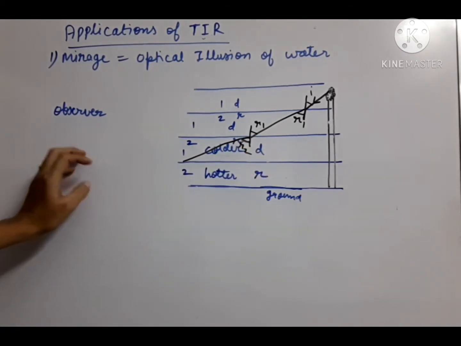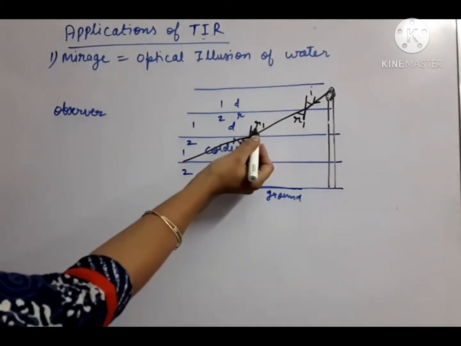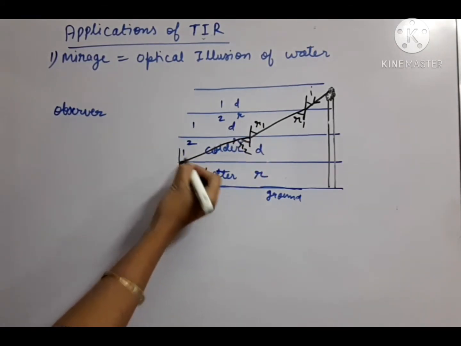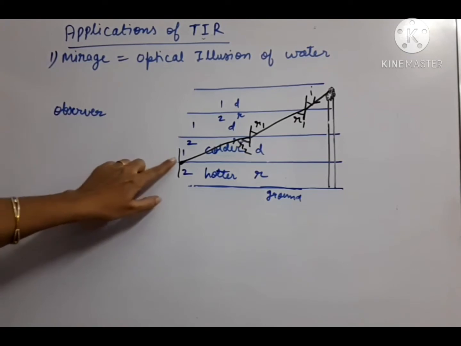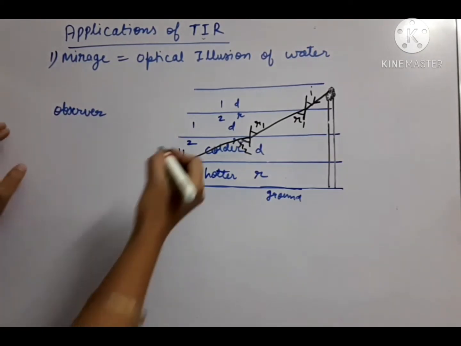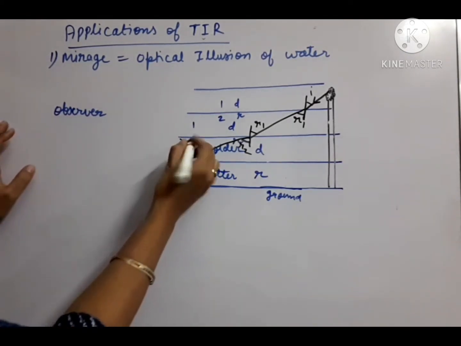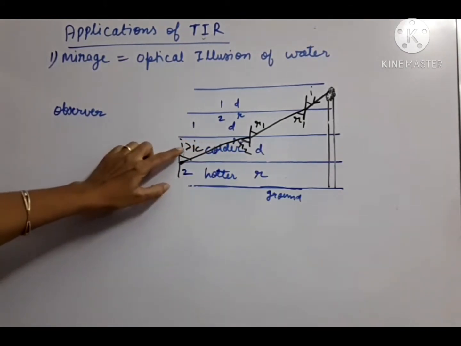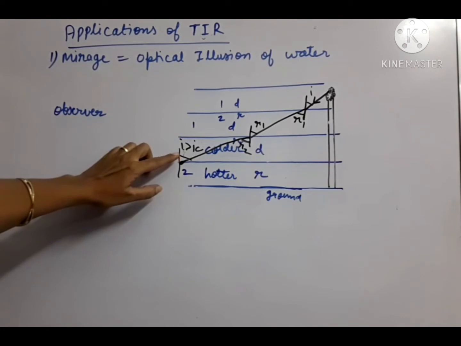Okay, finally, this way the angle I will continuously increase, so angle R will increase. So one such stage will be obtained where the incident angle will cross the critical angle condition. So angle I will be greater than the critical angle.